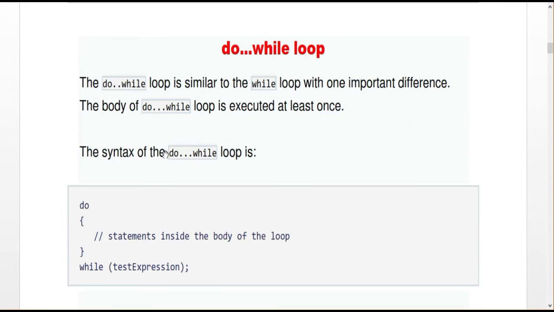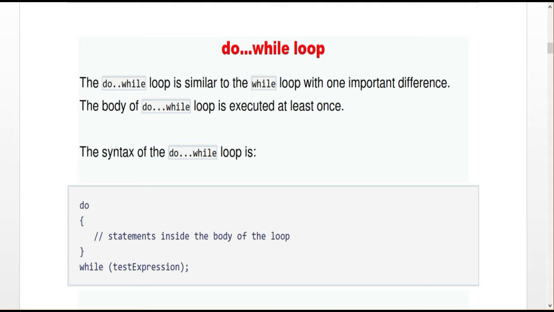The next one, this is the second looping statement, the do while loop. Actually the do while loop also executes the same statement several times based on the condition, but it is very similar to the while loop. One main important difference is that the body of the loop is executed at least once, even if the condition is false. Even if the condition is false, the body of the statement is executed at least one time. That is the main difference between while and do while.